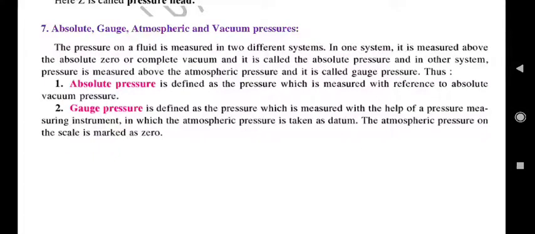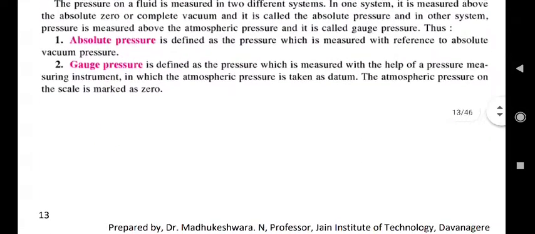Gauge pressure is defined as a pressure which is measured with the help of a pressure measuring instrument. All the instruments or devices that we use to measure pressure give gauge pressure, and this gauge pressure is measured with atmospheric pressure as the zero reference. In the gauge pressure, the atmospheric pressure is marked as 0.